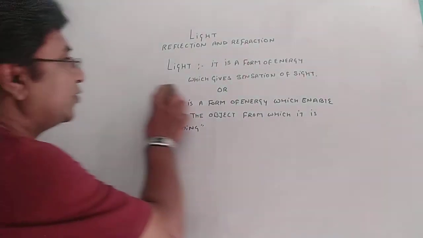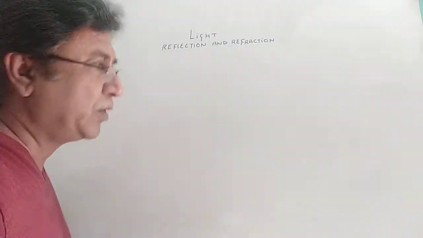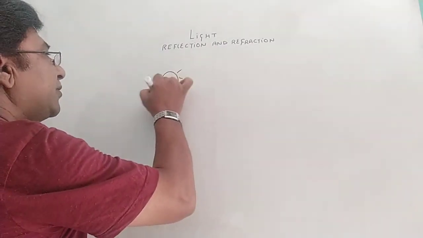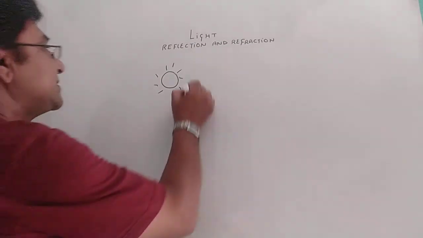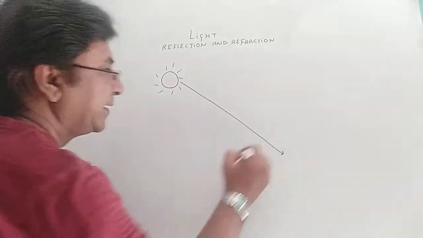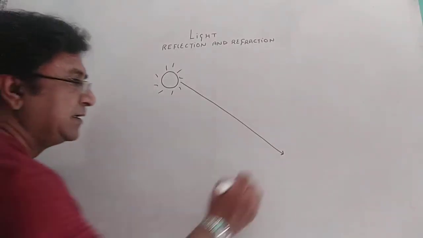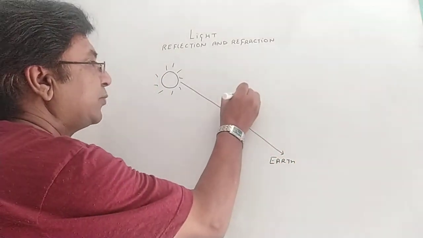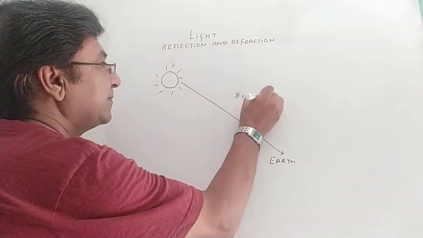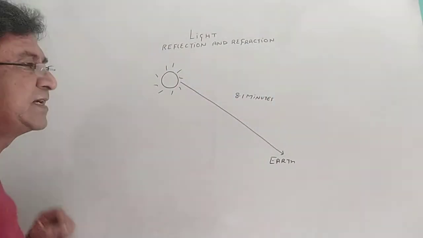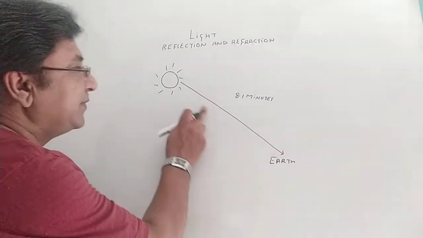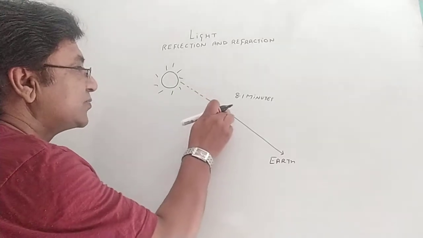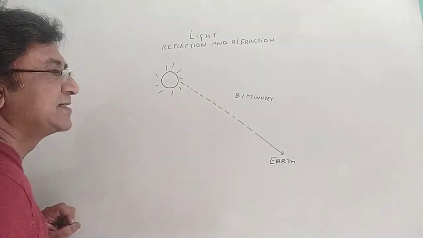We are familiar with the sun's energy. The sun's energy, in the form of light and heat, is coming to the earth. It takes about 8.5 minutes to come from the sun to the earth. But it is not coming as a continuous stream. It is coming in small packets.